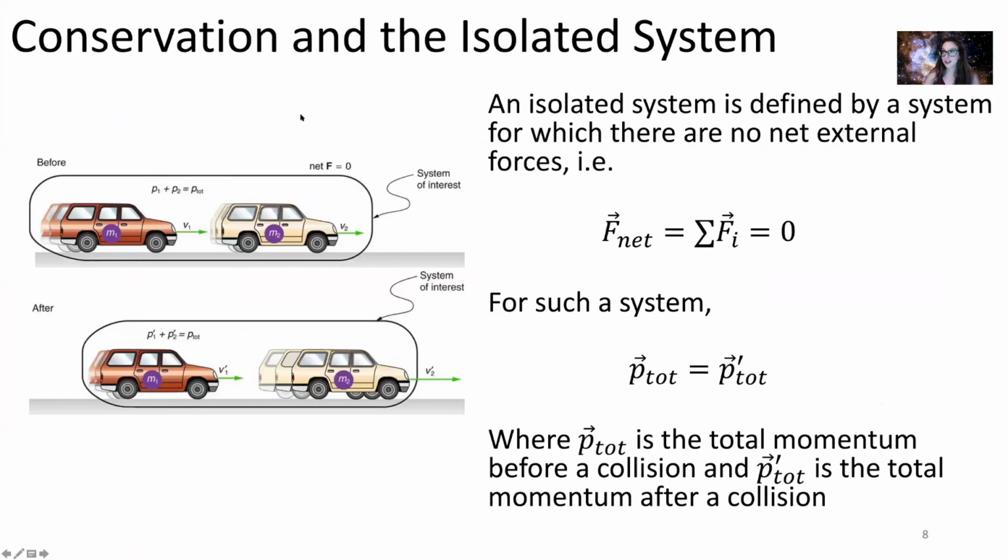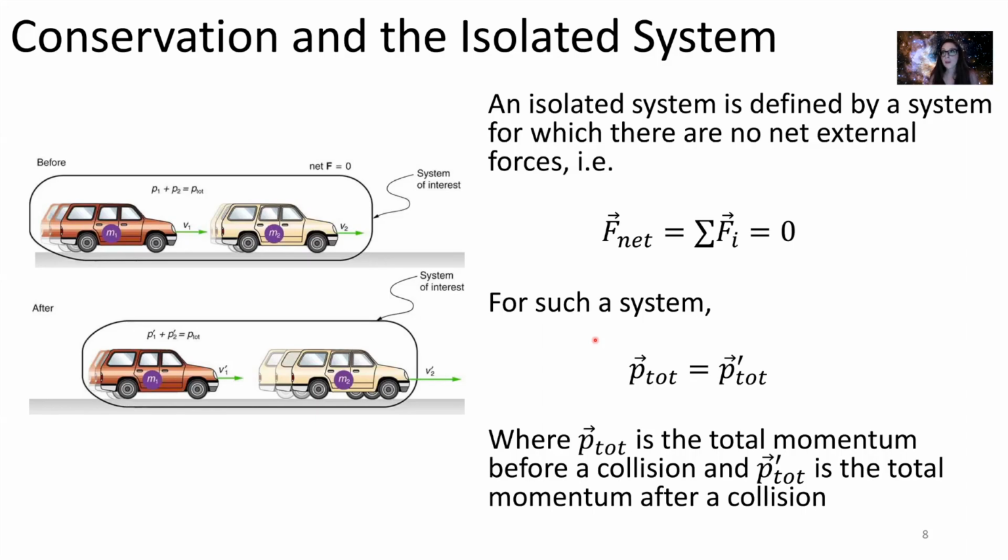For the remainder of our discussion for this week, we are going to talk about conservation of momentum, and what we call an isolated system. An isolated system is defined by a system for which there are no external forces. Take whatever system you want, draw a little box around it. There's going to be no external forces acting on that system. For such a system, we can say that the sum of all of the momentum remains constant at any time.